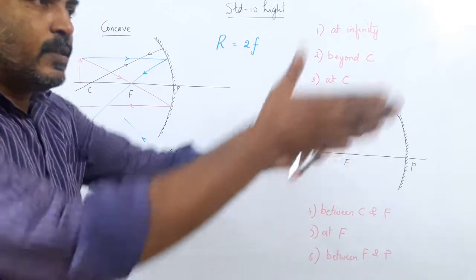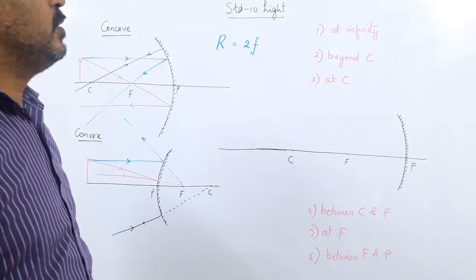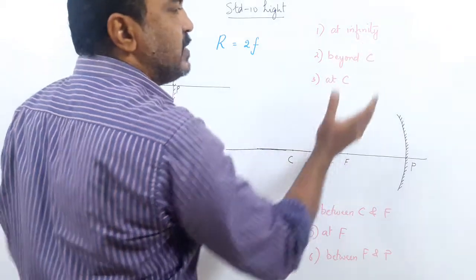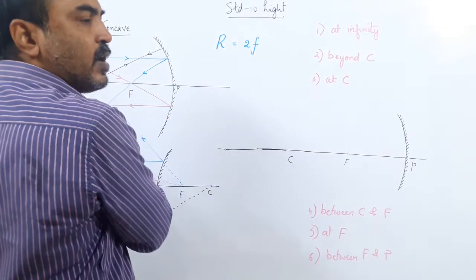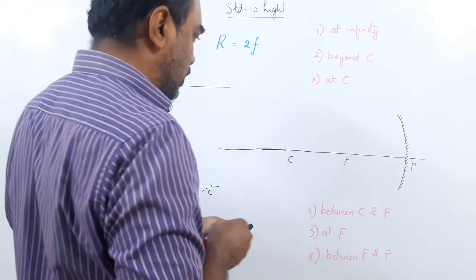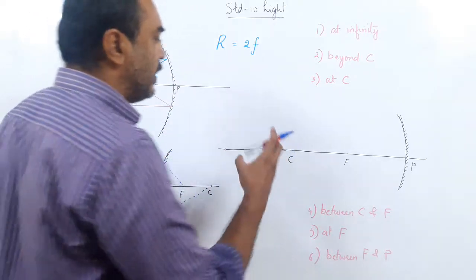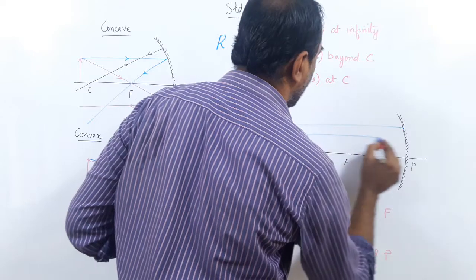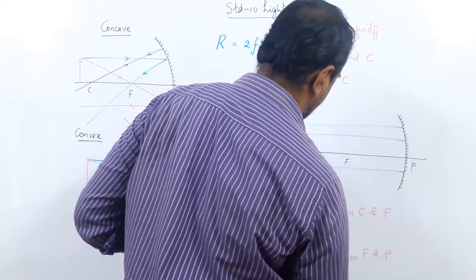What do you feel? That all the rays of light are parallel. So what do we consider? We consider that at infinity the light source is so far away that the rays become parallel. So, in the case of infinity, all rays are parallel to the principal axis.